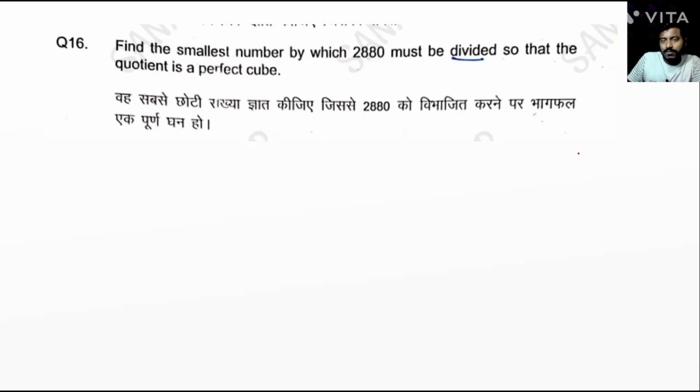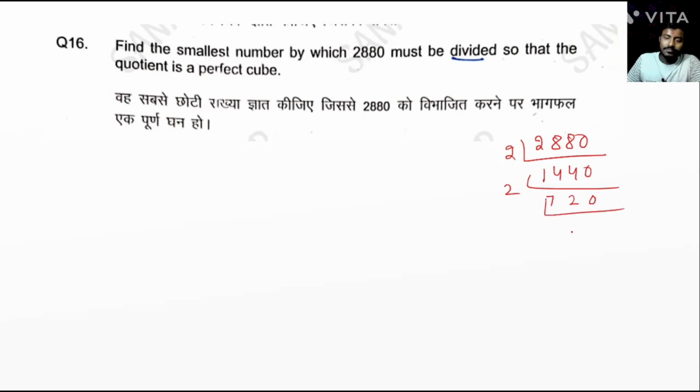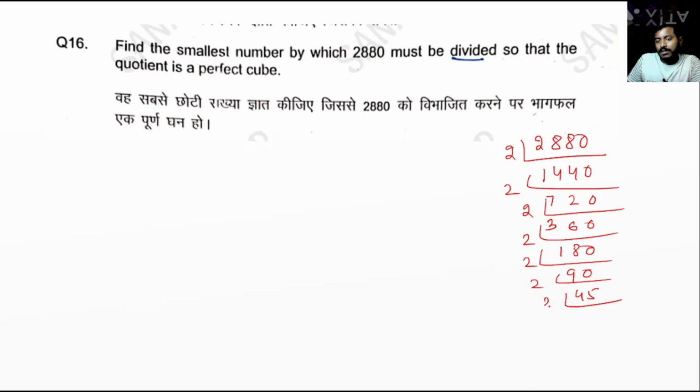In this type of question, first find the prime factors of 2880. Dividing by 2 repeatedly, then by 3, 3, and 5. Okay. Then pair, write down the prime factors